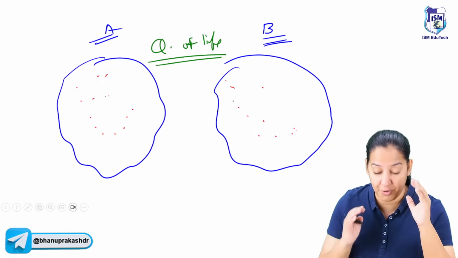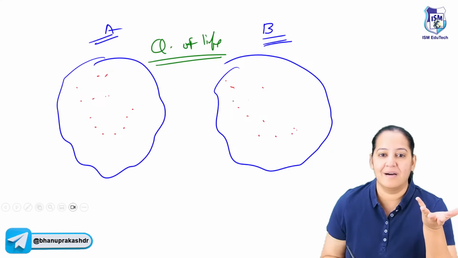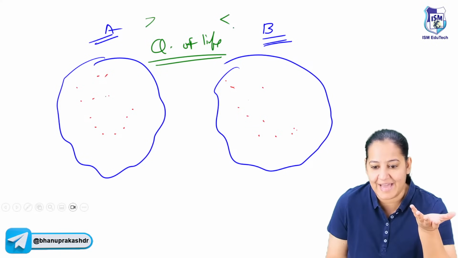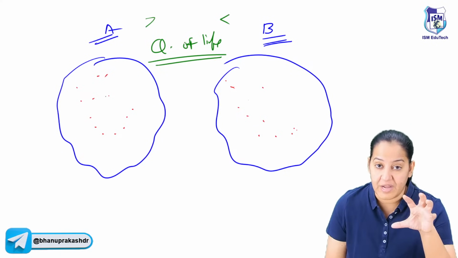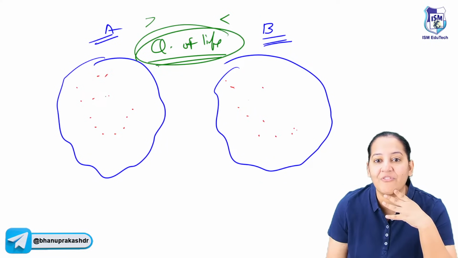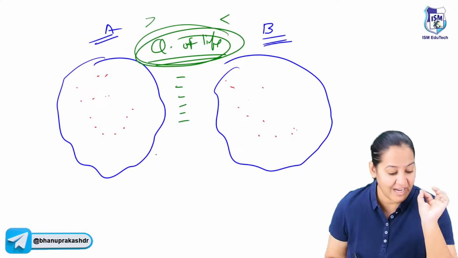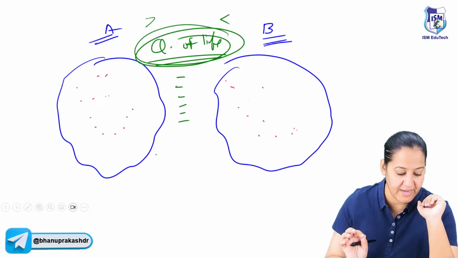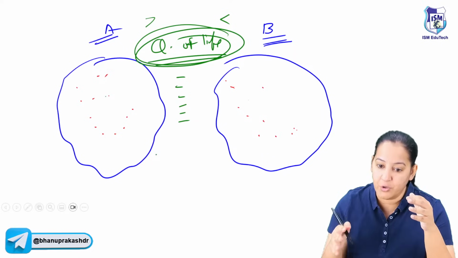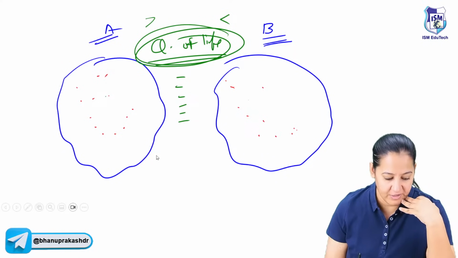How to compare? There should be an objective criteria to compare them. We cannot say subjectively that this country has a better quality of life than this country. We should have a criteria to define that. So let's discuss quality of life. What are the factors on which quality of life depends? In which country you are residing, in which geographical area, your quality of life depends on that. Got my point? Can we go ahead?